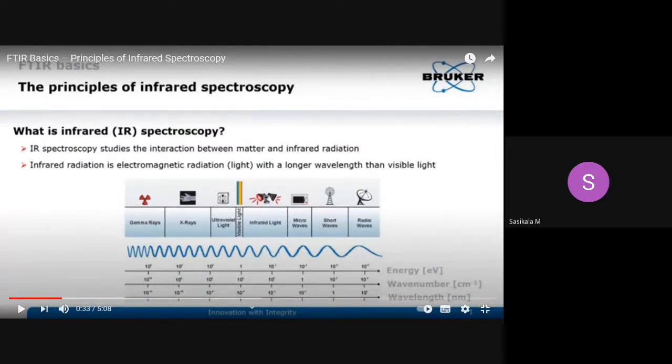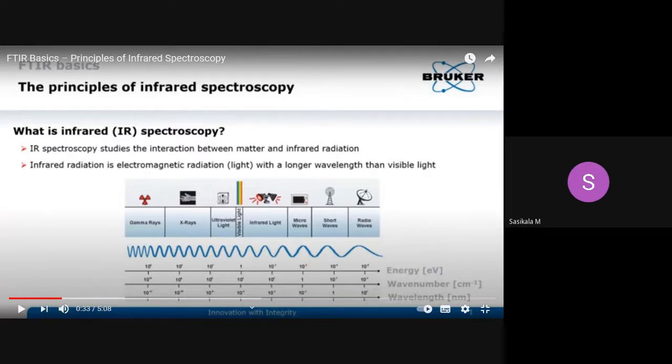So between 4000 and 667, the functional group region starts from 4000 and ends at 1500 centimeter inverse. So 4000 to 1500 centimeter inverse is called the functional group region.